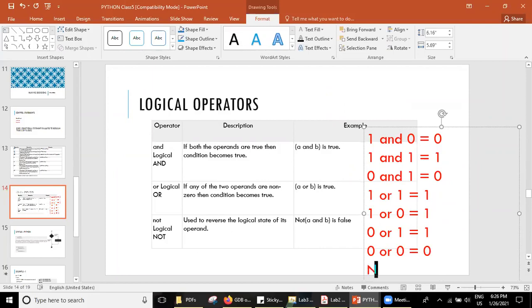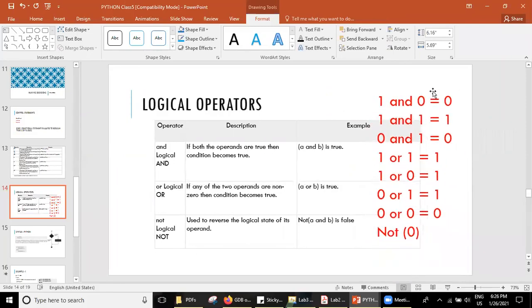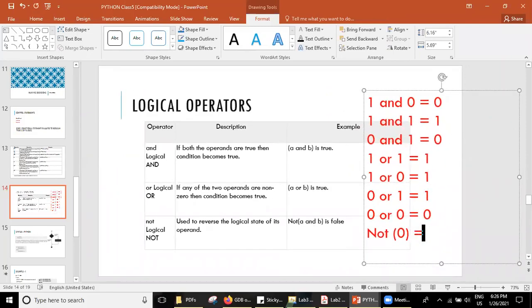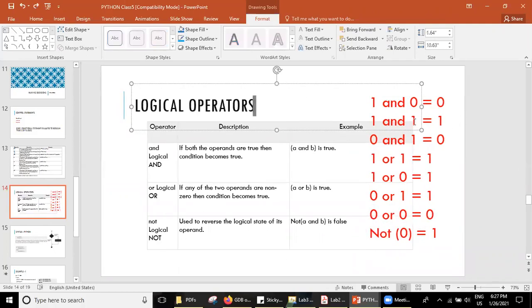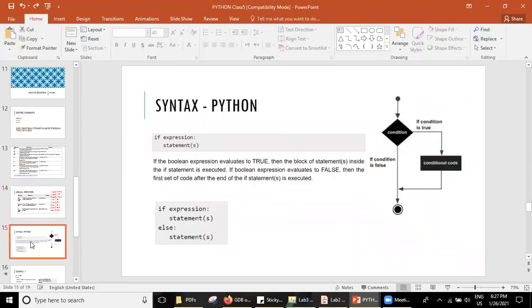Okay. Now I am writing not 0. Not 0? 1. Very good. Not 0 is 1. We represent it like this or some other symbols we use for not 0. Okay. So these are the values. We check the two conditions if they are true or false. Now you got it.